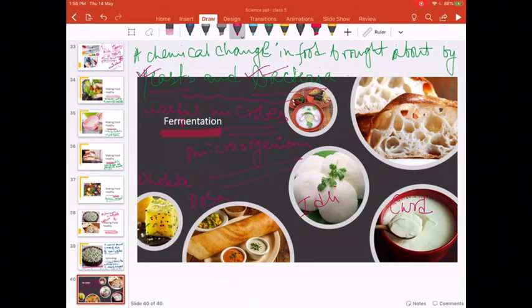Curd, we ferment milk to get it. And then we have bread. Yeast is added to the flour or maida to make bread. And then we have the last food, known as pakhala.